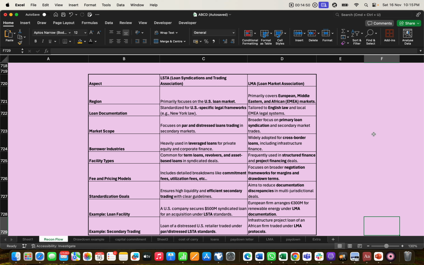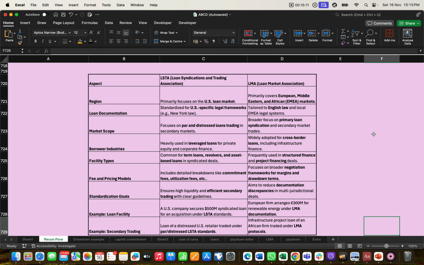The third point is the market scope. The LSTA market focuses on distressed loan trading in the secondary market.